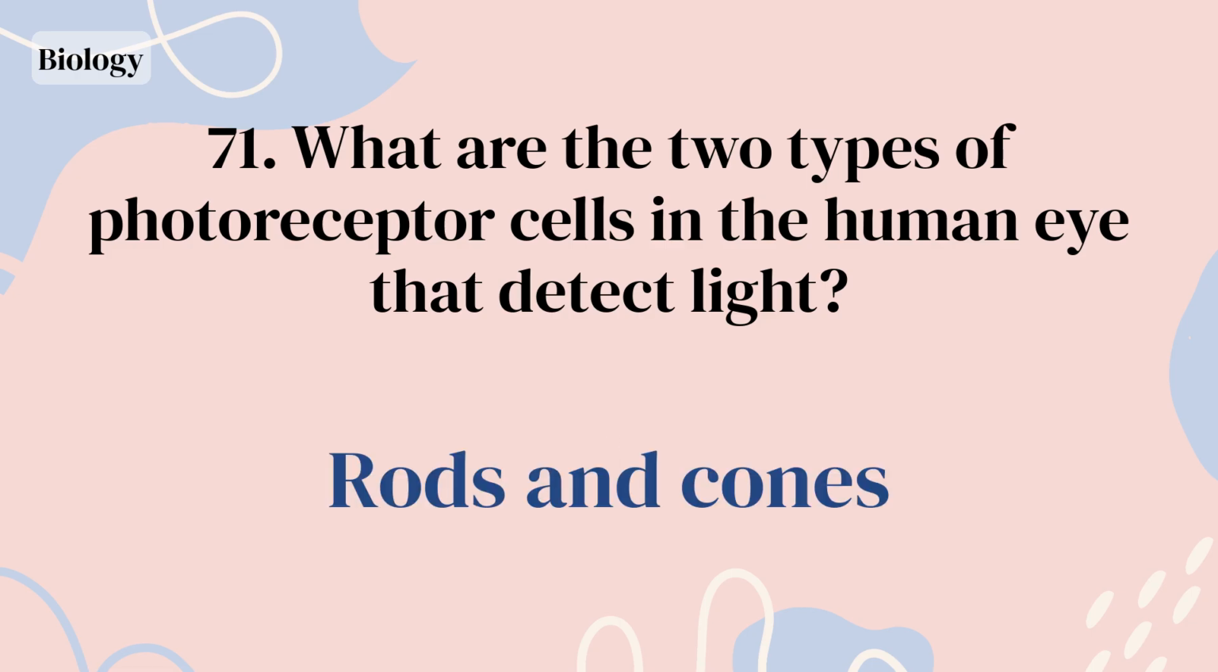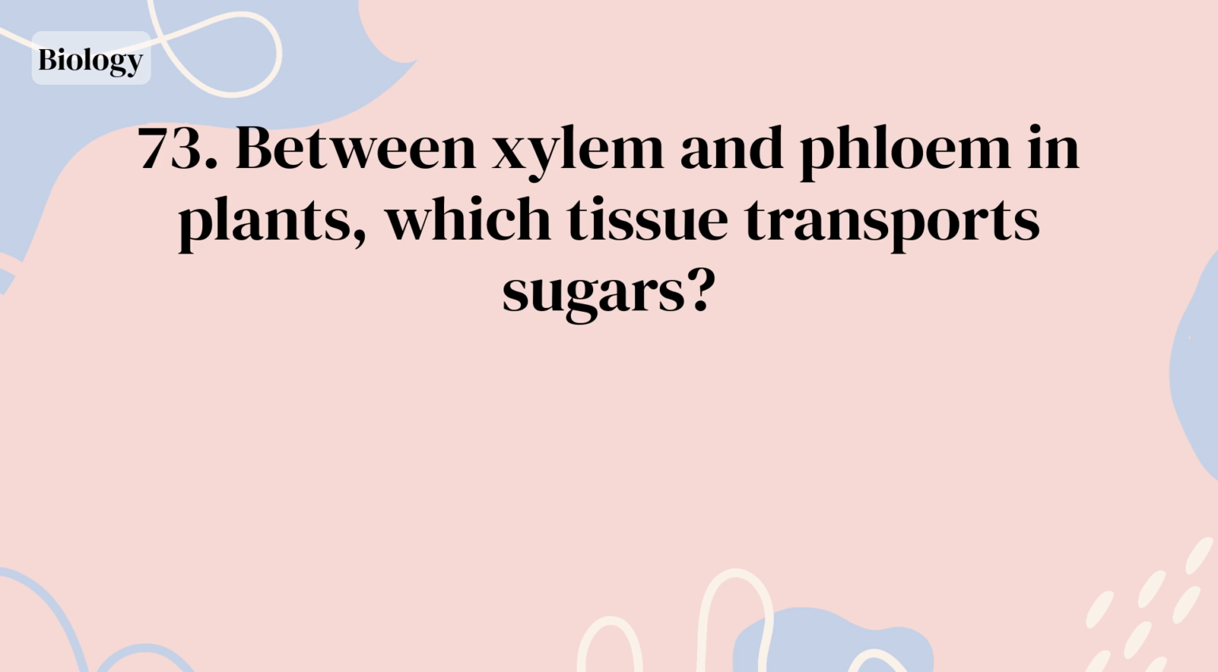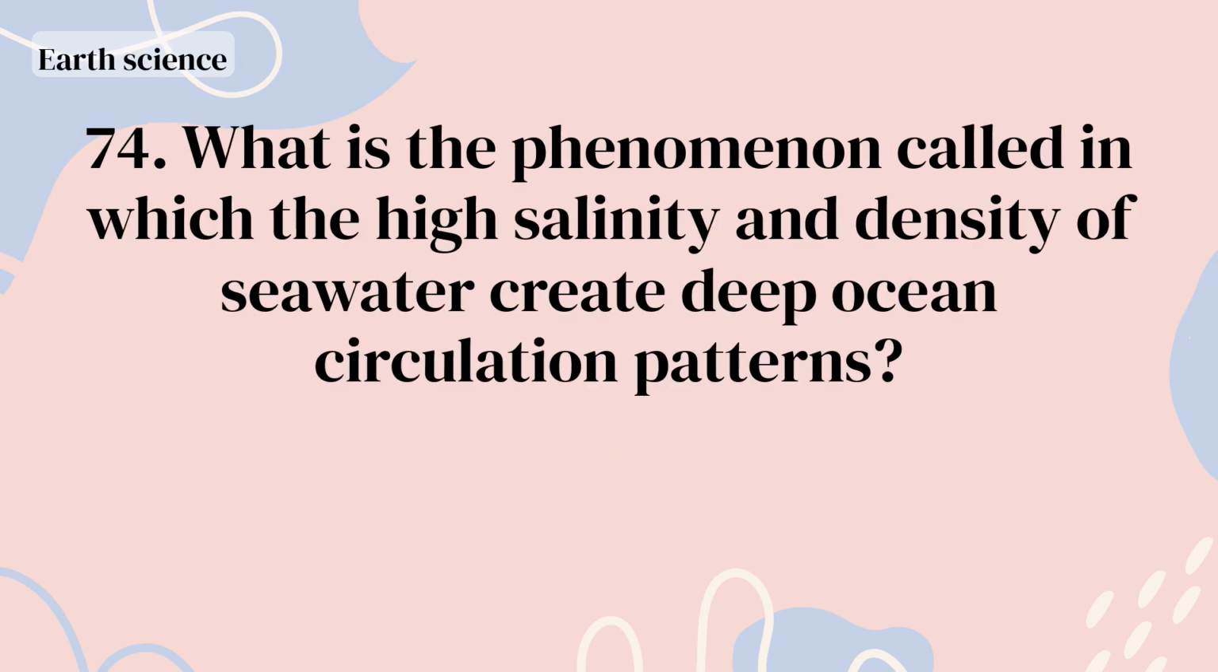Rods and cones. What are the dark spots on the surface of the sun called? Sunspots. Between xylem and phloem in plants, which tissue transports sugars? The phloem. What is the phenomenon called in which the high salinity and density of seawater create deep ocean circulation patterns?